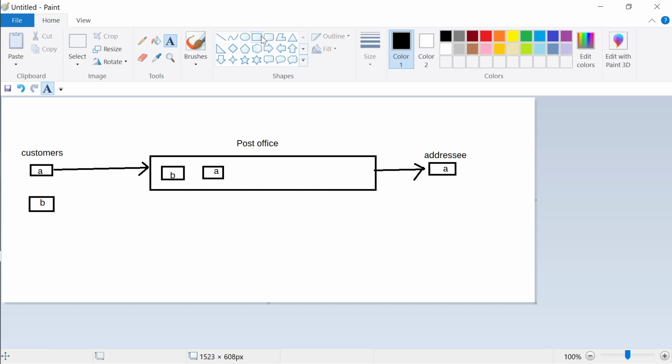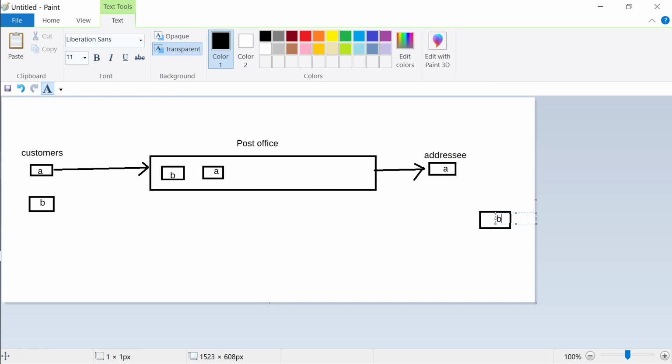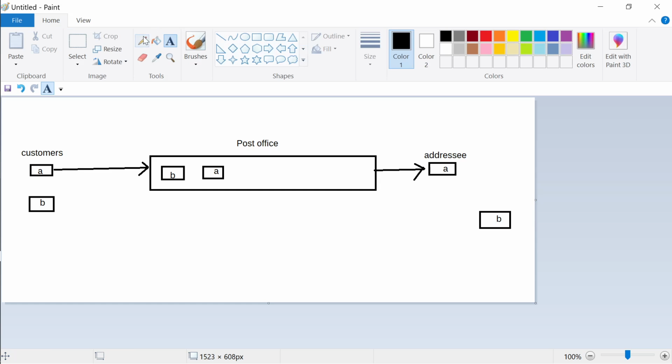Somewhere on the other side, the addressee B will be located somewhere else. It doesn't matter where they are located, but B is not the same as A. So the location of B can be different over here.